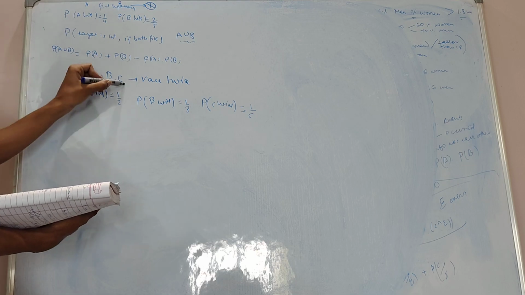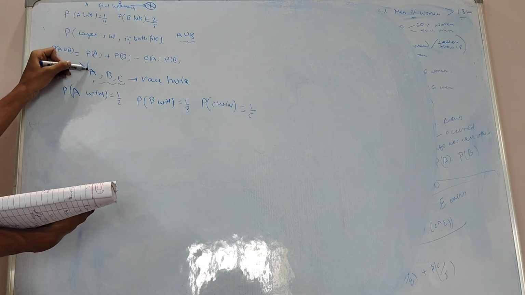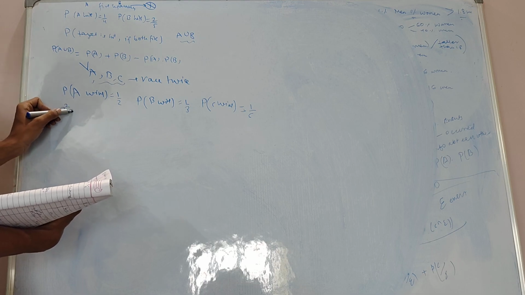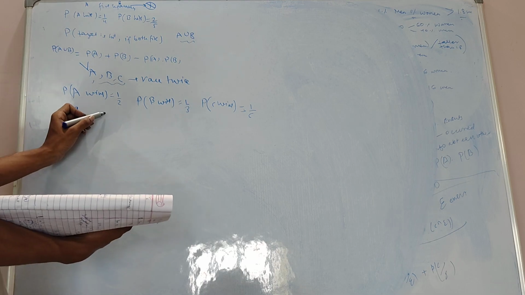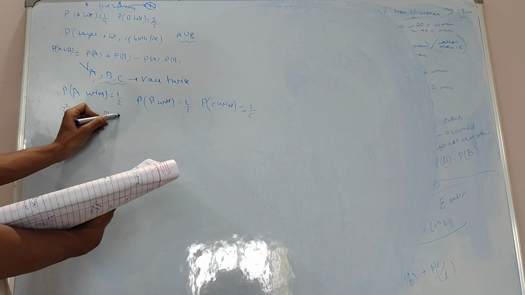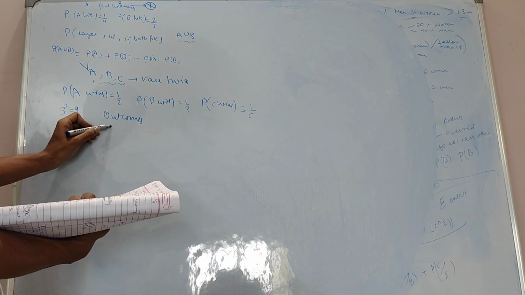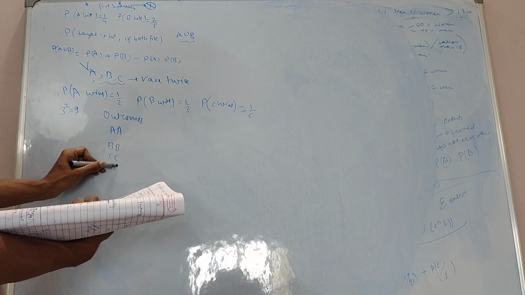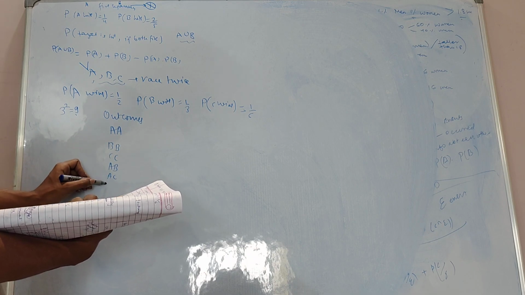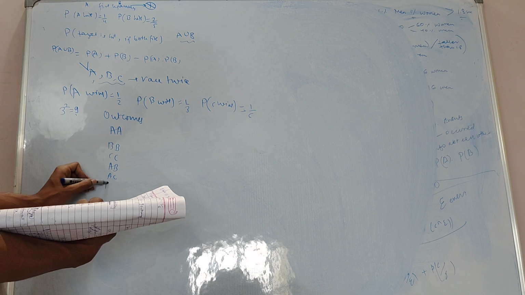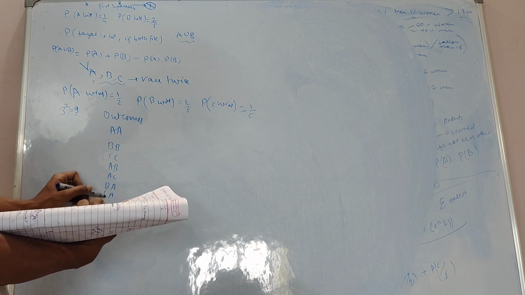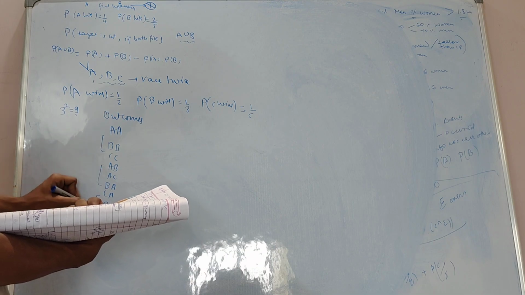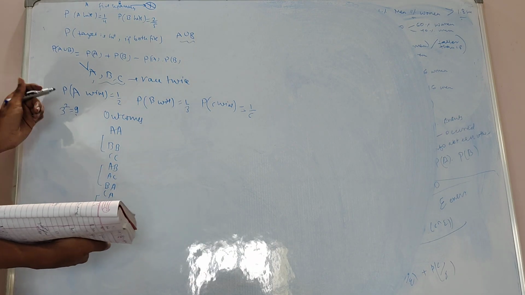So since there are three horses and either they can win or lose, the sample space will be 3 to the power 2, that is 9. So suppose the outcomes are horse A and A, B and B, C and C, A with B, A with C, B with A, C with A, B with C and C with B, right? 9 cases.